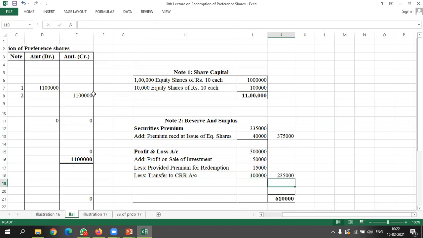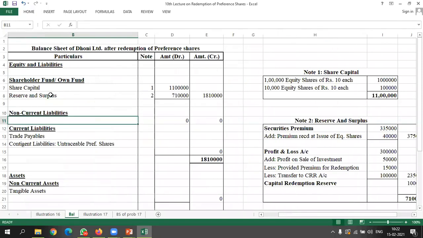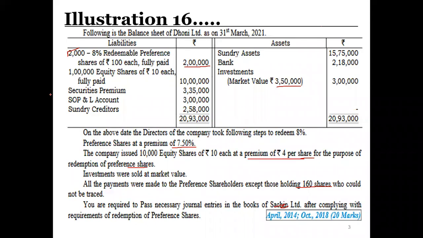So if we see, then 3 lakh rupees plus 50,000 minus 15,000 minus 1 lakh, it comes to 2 lakh 35,000. Along with that, we also have with us capital redemption reserve account, which has 1 lakh rupees as a balance. So total we have 7 lakh 10,000 rupees. Okay. So total we have 18 lakh 10,000 rupees. Non-current liability, we don't have anything. Let's see the balance sheet. In long-term liability, we don't have anything.